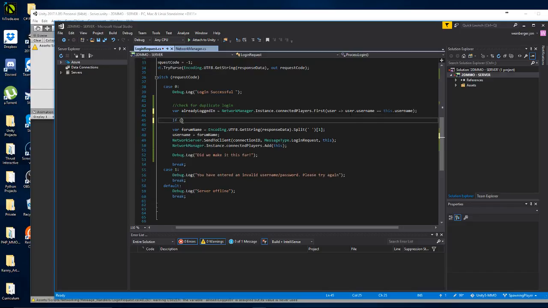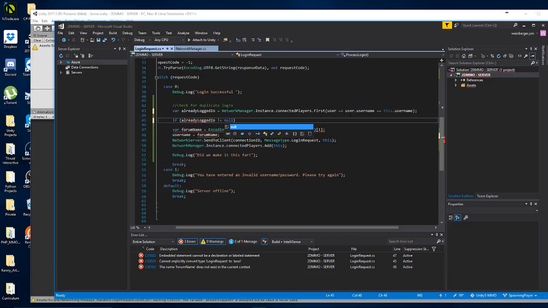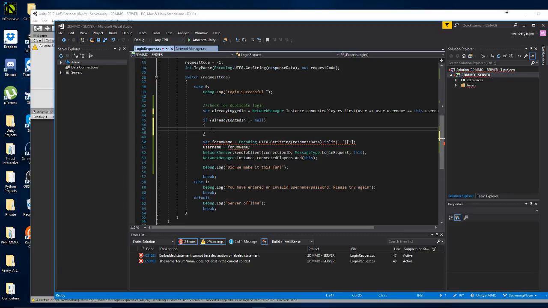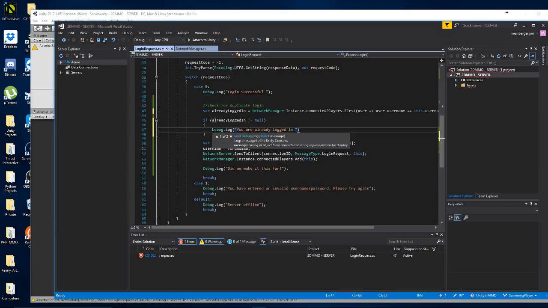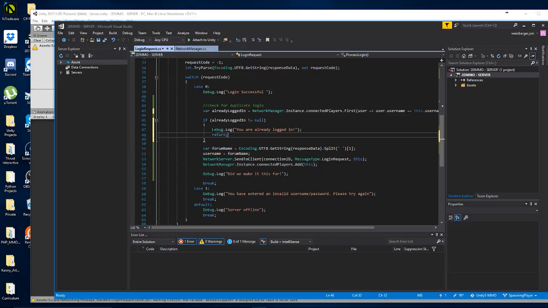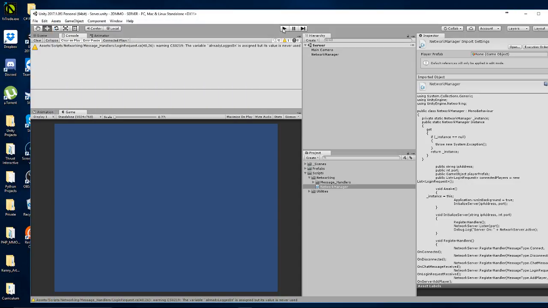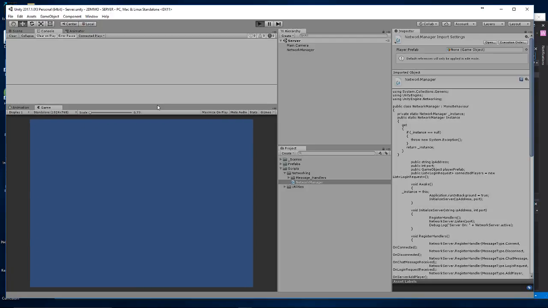So here, now we can check if already logged in is not null, meaning it's not populated with a login request. So if already logged in is not equal to null, then Debug.Log, you are already logged in. Alright, and we'll go ahead and just return here. Alright, let's go ahead and test this out. Alright, so let's go ahead and run this.